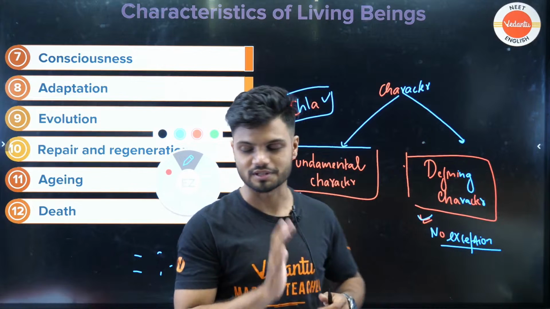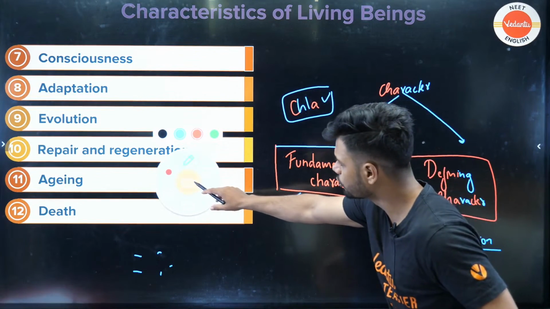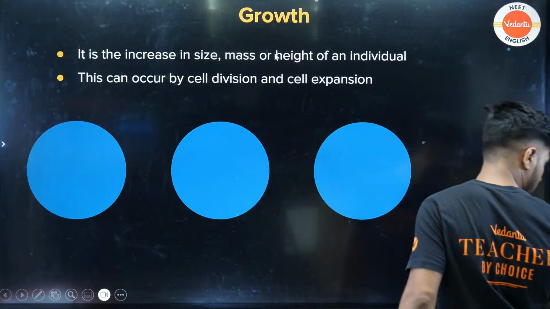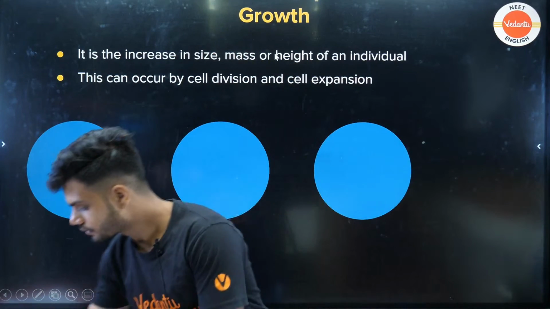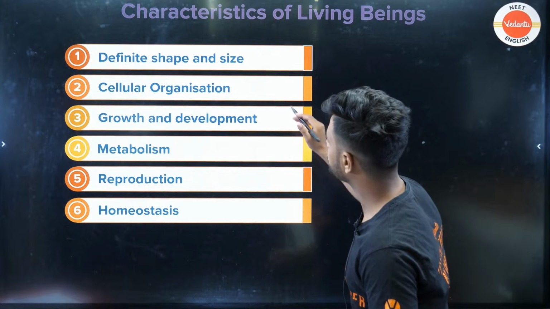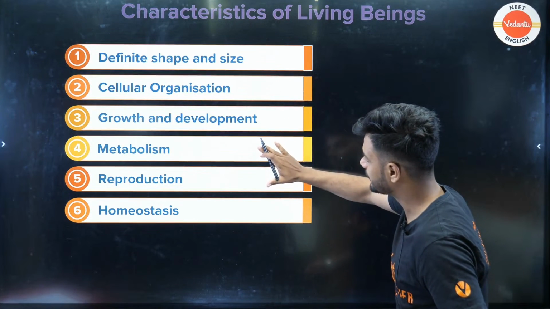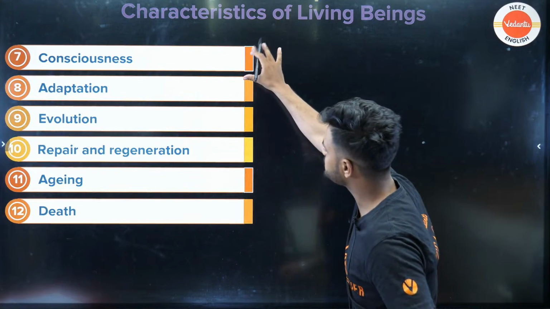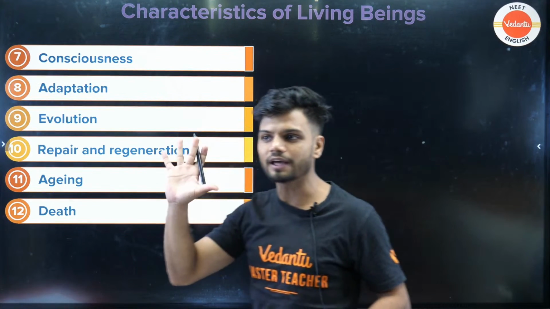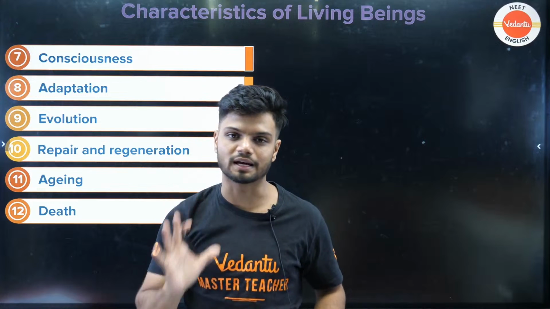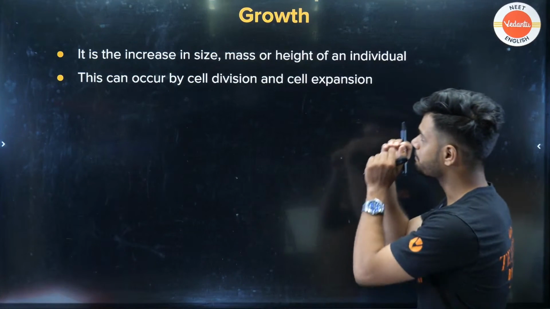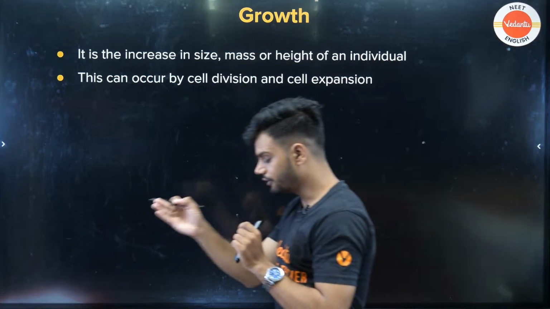Now don't worry, all of these are not going to be there. Only growth, metabolism, reproduction, cellular organization, as well as consciousness. Only these 5 characters are in your NCERT, and you don't have to study anything extra from it. Now let's understand the first character.